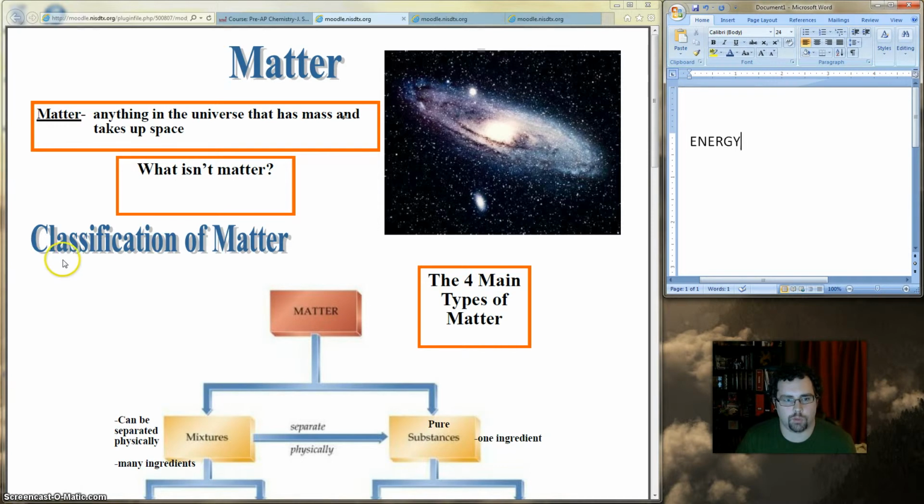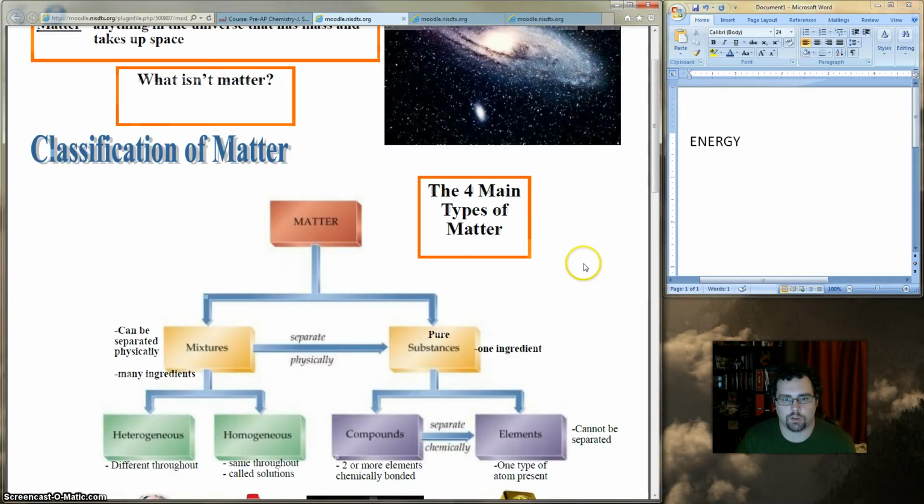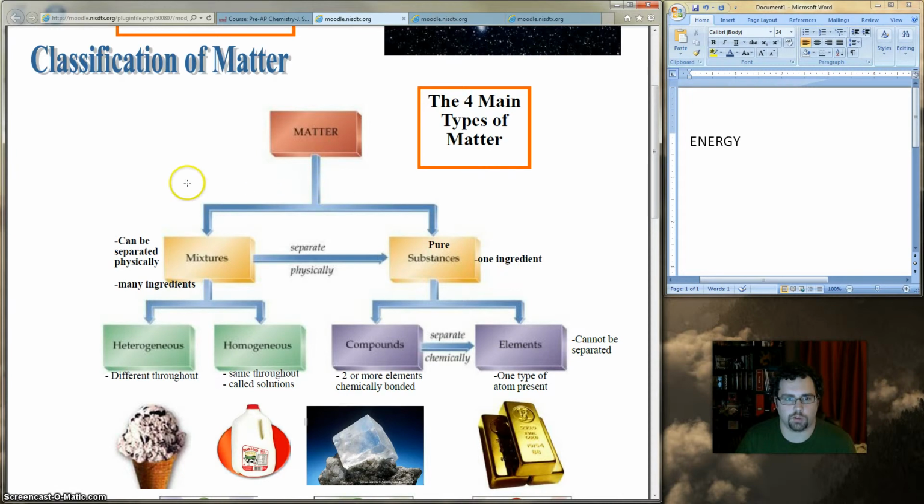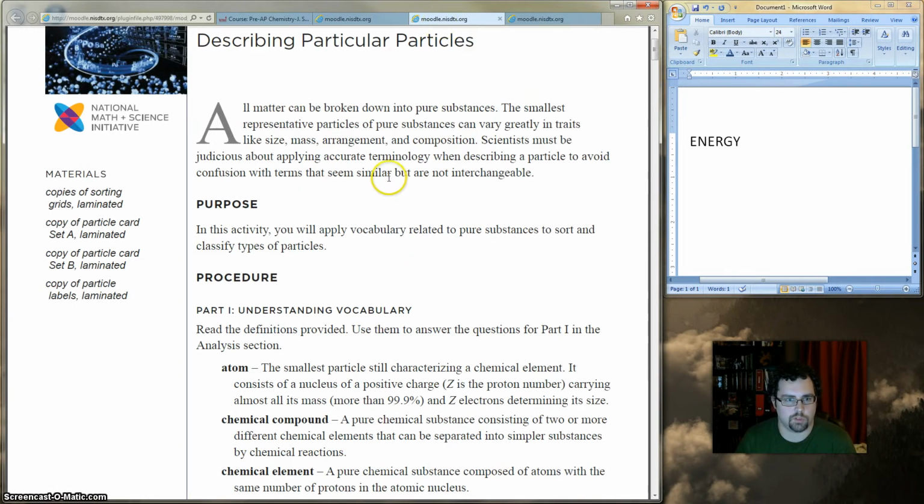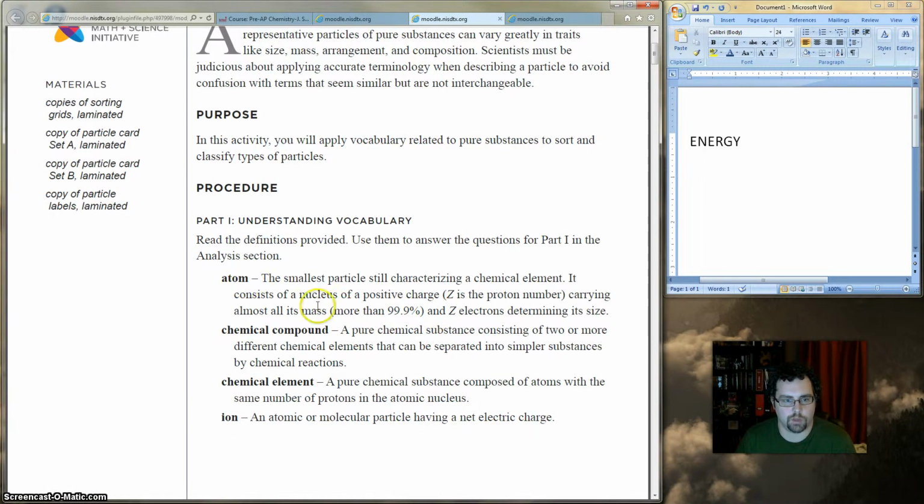Alright? As you probably know from a lab we did in class already, there are different types of matter. We looked at molecules and things already, so we know there's different types of matter. Matter is broken down into two major groups and then four subgroups. Okay? Matter is broken down into both pure substances and mixtures. Pure substances is what we've talked about already. You guys have already written down some definitions from this. When we did this lab, you wrote down the definitions for atom, chemical compound, chemical element, and an ion. All of these are pure substances.